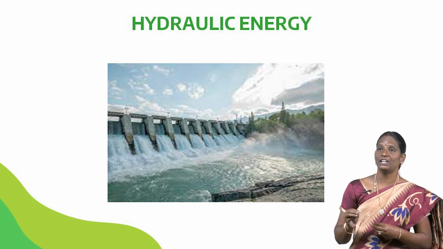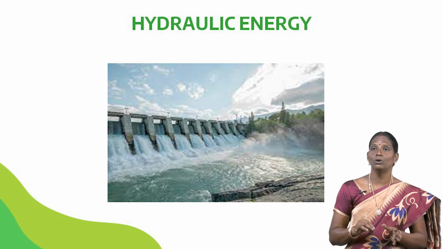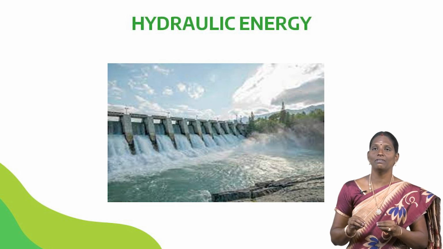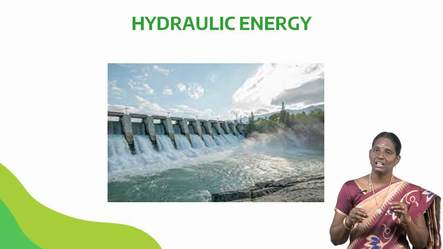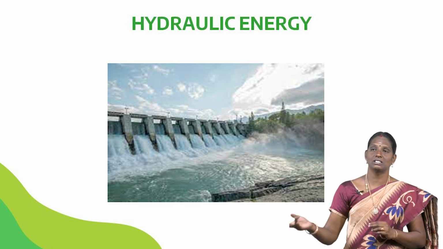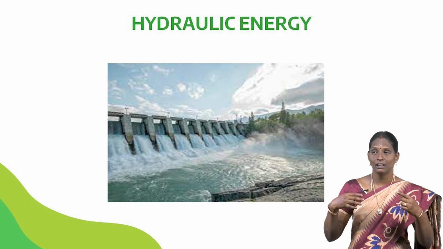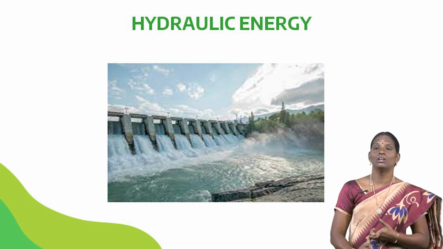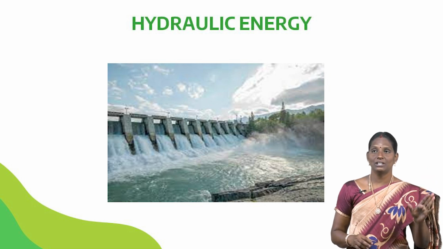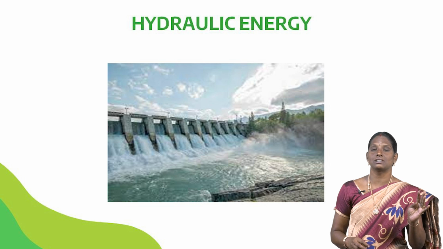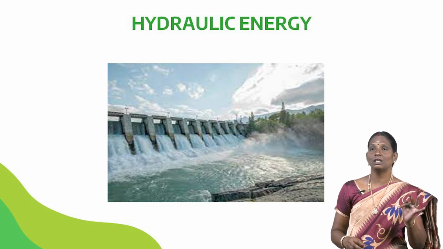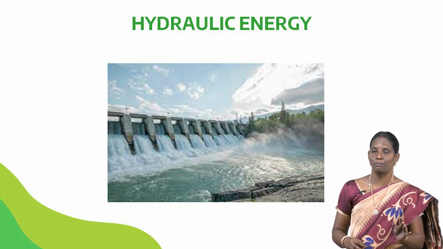The development rate of hydropower is still low due to following problems. The development rate of hydropower is low because in developing a project, it will take about 6 to 10 years for planning, investigation and construction. When we decide to plan a project in hydraulic energy, it requires 6 to 10 years for planning, investigation and construction. So this is also a major problem to develop hydropower.